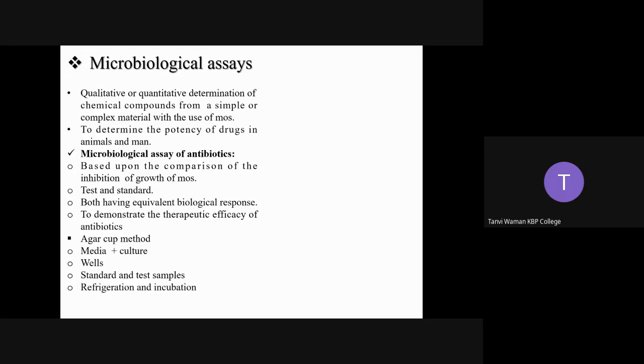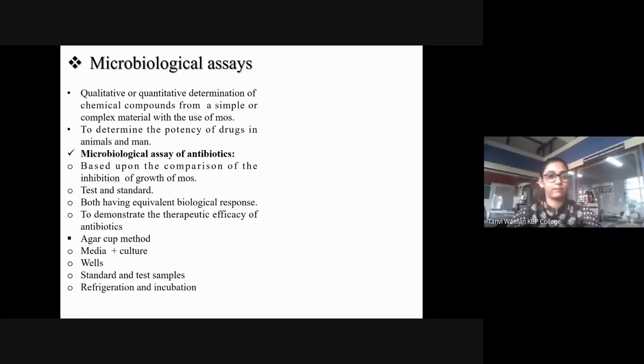Why in the refrigerator? To let the antibiotic solution diffuse inside the media for like 5 to 15 minutes, maximum 15 minutes is sufficient. And then you have to keep the plate straight, उल्टा नहीं करना है प्लेट. हम लोग जैसे streak करते हैं, we spread the plate, हम लोग spread करके उल्टा कर देते हैं, right? We invert the plate. You are not supposed to do that when you are doing microbiological assays. ठीक है, you have to keep it straight itself into the incubator, 37 degrees Celsius, 24 hours. ठीक है, और whatever is the requirement for the growth of the organism. If the organism's requirement is 72 hours, then 72 hours. 48 hours, 48 hours, 24 hours, 24 hours.